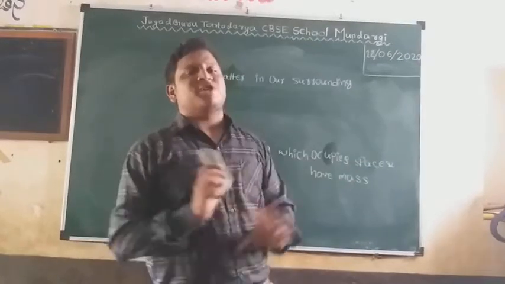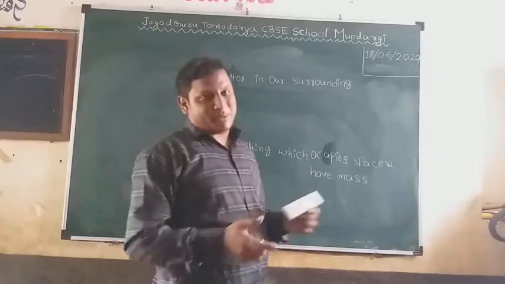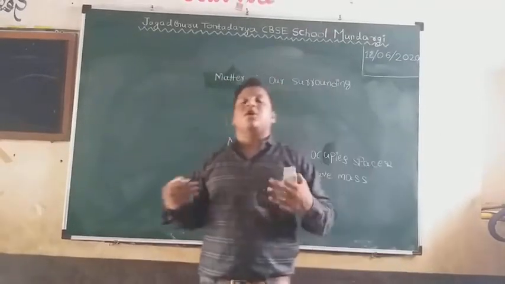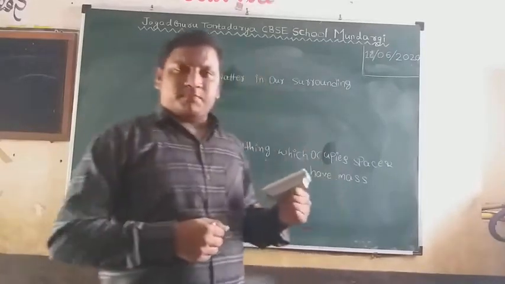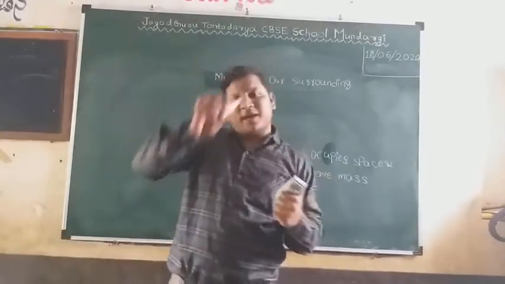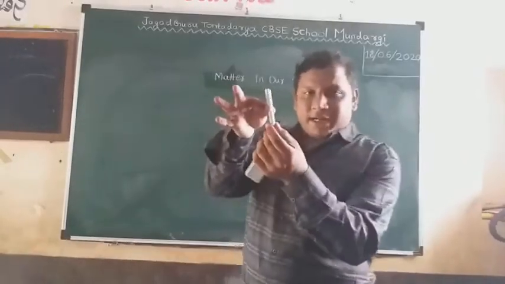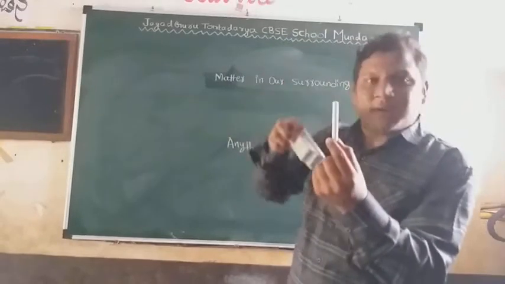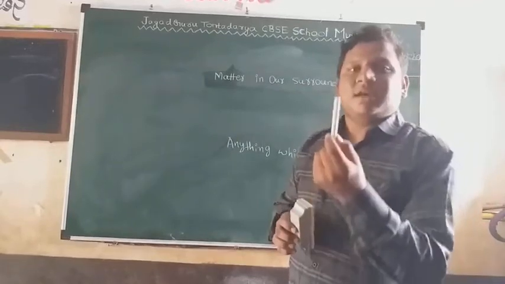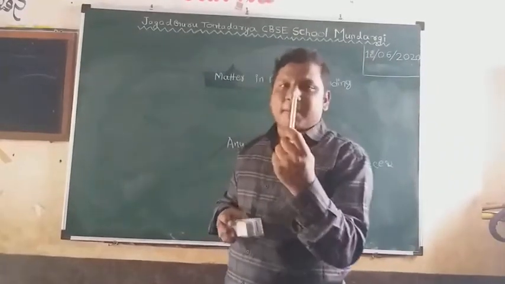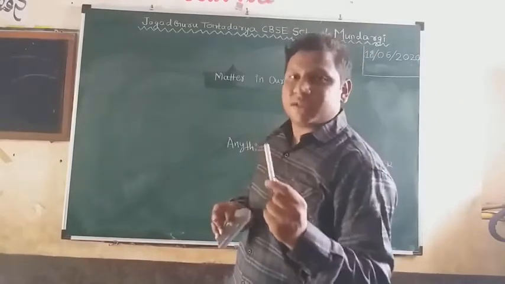So the simple definition of matter is anything or everything which occupies space and has a mass. Then how are these matters made up? What is the criteria behind these matters? See here, this chalk is looking like a continuous one. Is this chalk a matter? Yes, because it occupies space and it has some mass. When you see this chalk piece, it looks like a continuous one.